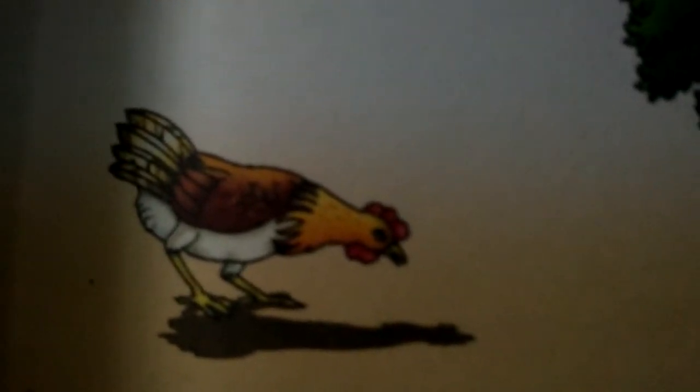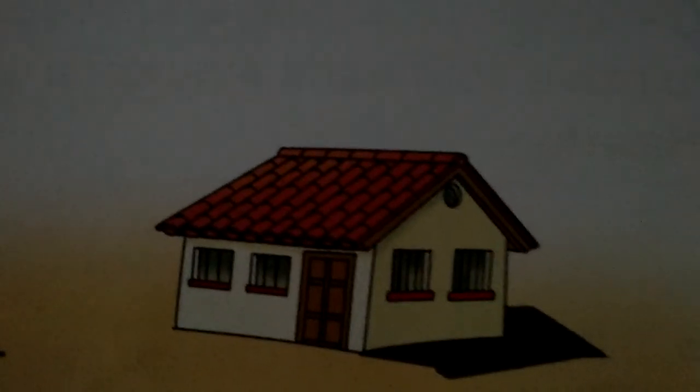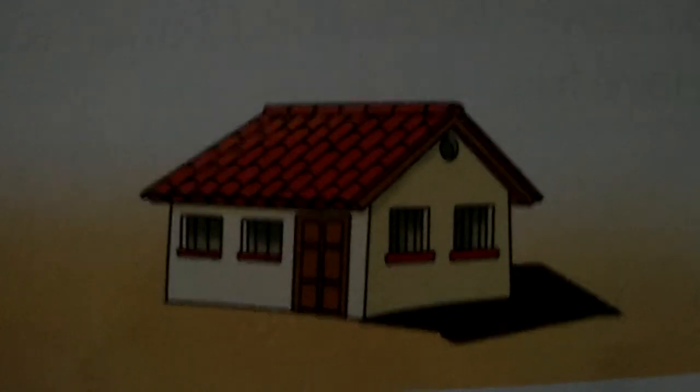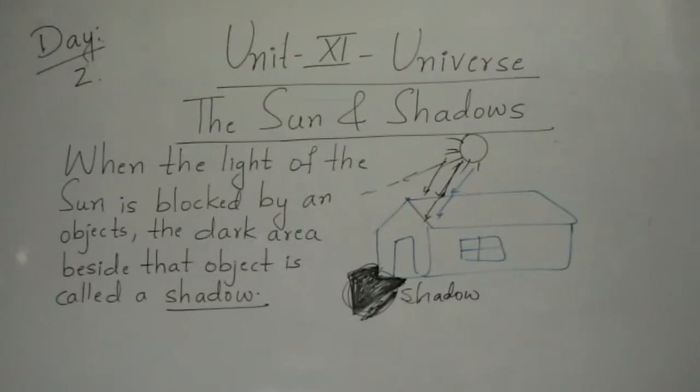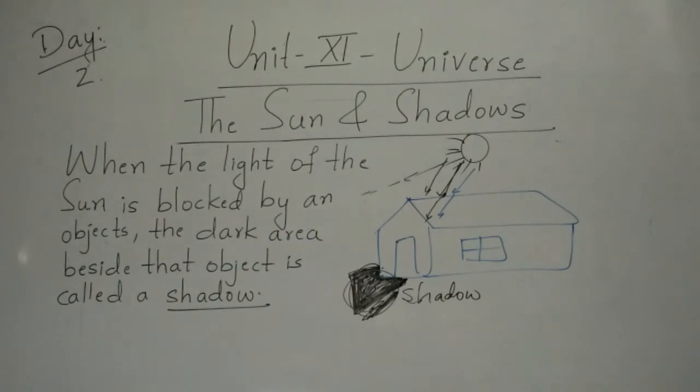See the next one, this bird, the hen's shadow. See this tree's shadow. Next see the house shadow. Just now I have shown a number of images that have a shadow.